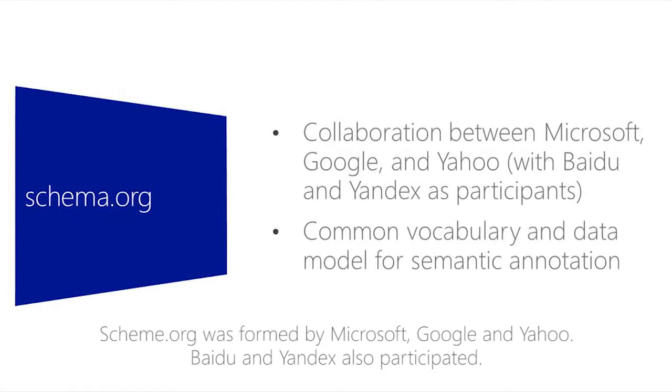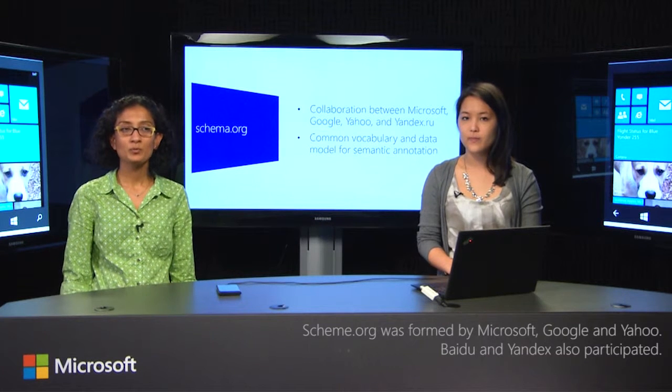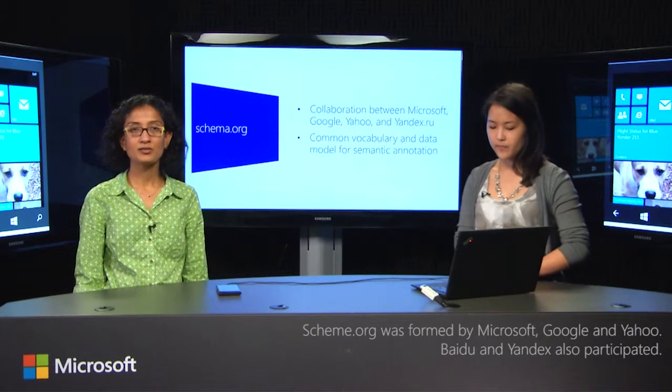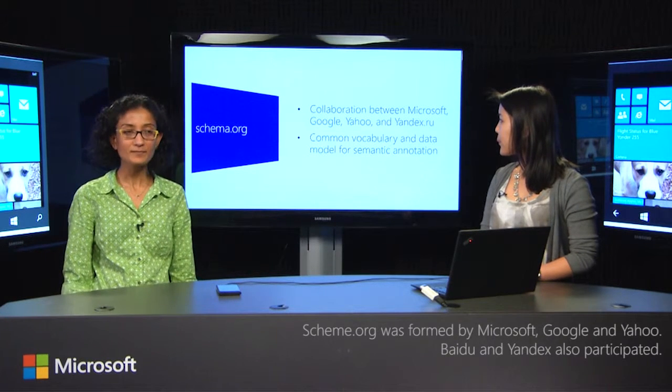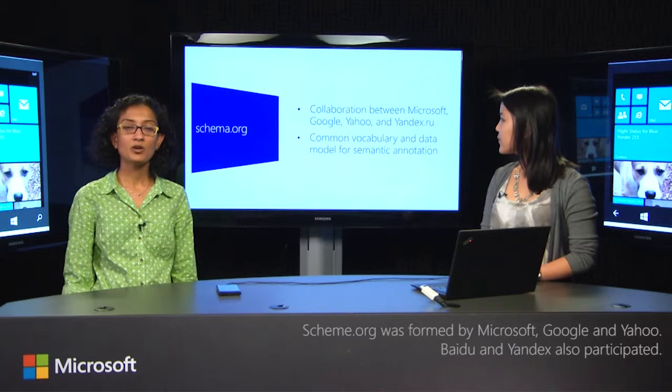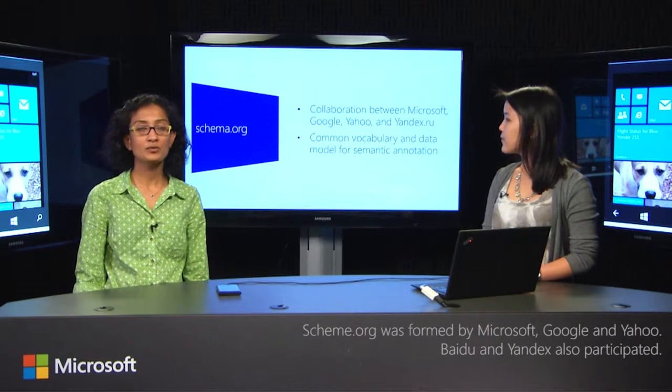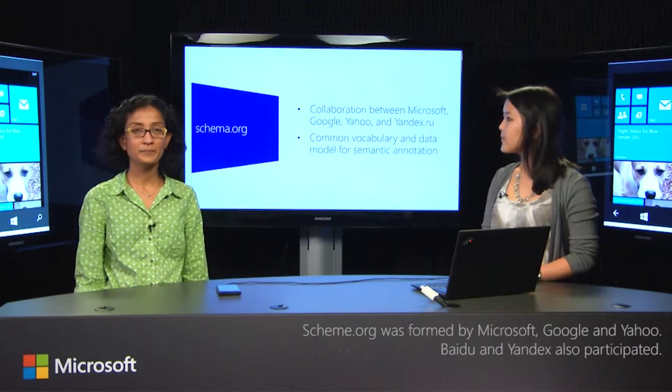Schema.org is a consortium between Microsoft, Google, Yahoo, and Yandex. This group of people came together initially to define a common vocabulary, to define the semantics of content found on the web. The initial goal was to enable search engines to make semantic meaning out of the data that they found on the web. However, having defined a common vocabulary opened the gates to a number of different scenarios.